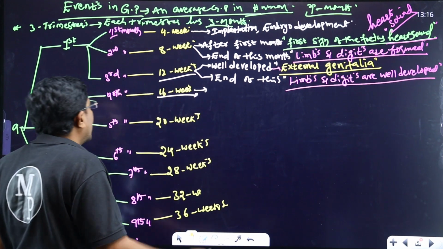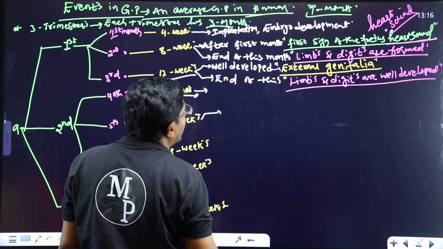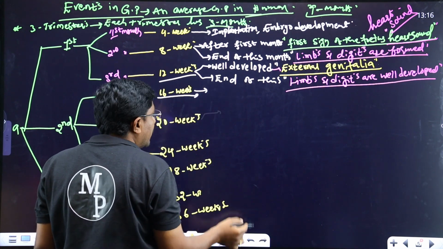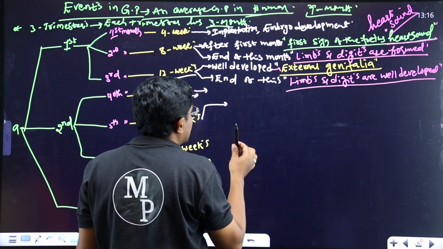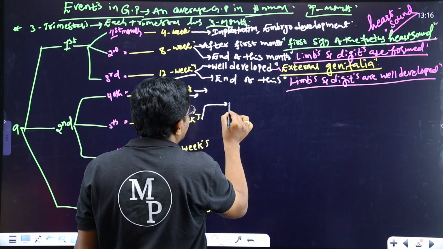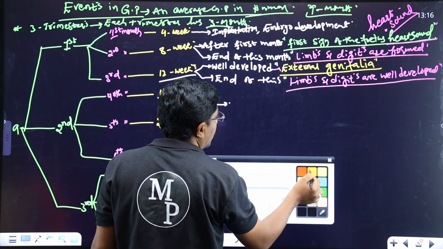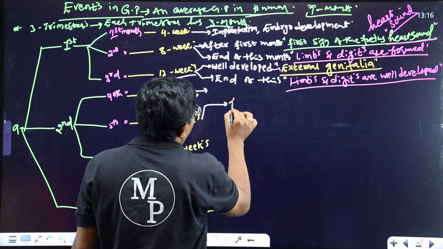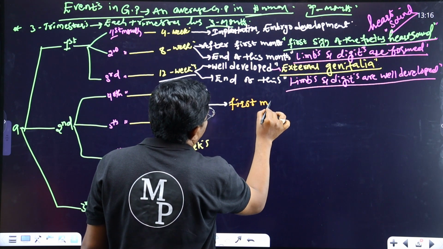Okay, and next, the fifth month of the gestation period. Here important points are there. In the fifth month of the gestation period, we observe the first movement of the fetus. Okay, it is very important. First movement of the fetus.